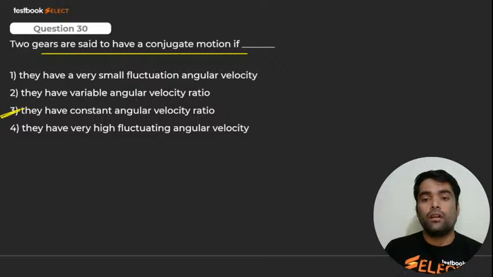Conjugate motion, how could it be? Question 30. Yes, what about 30? Very good. 3 is correct. Here we go for the next.